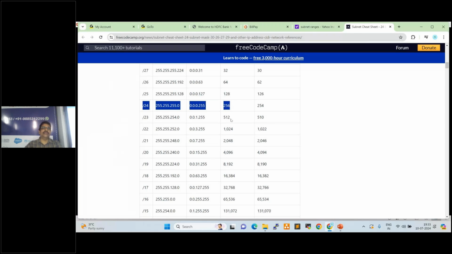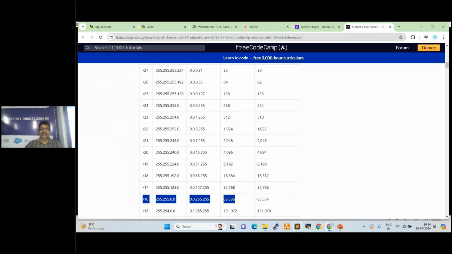While attending interviews, we get some questions here. What is a subnet? What is the use of a subnet? A subnet is a small network. To control inbound and outbound traffic, we use subnets. So slash 16, how many IPs can we accommodate? 65,536 for slash 16. This is very important, this one. Fine.